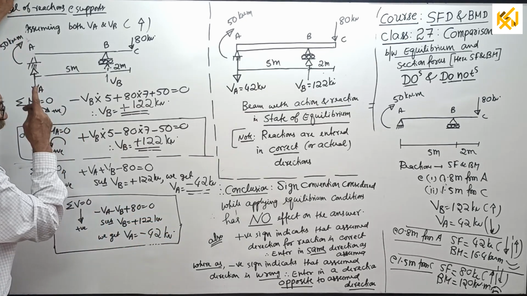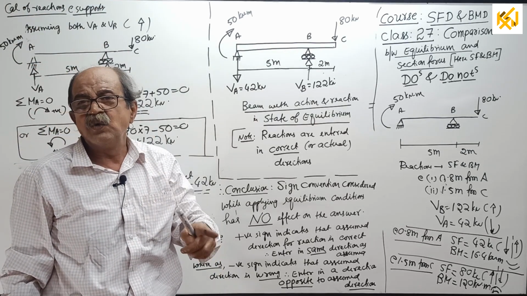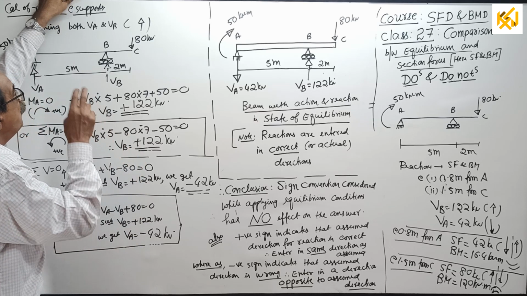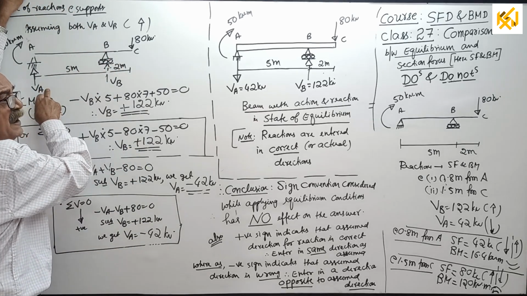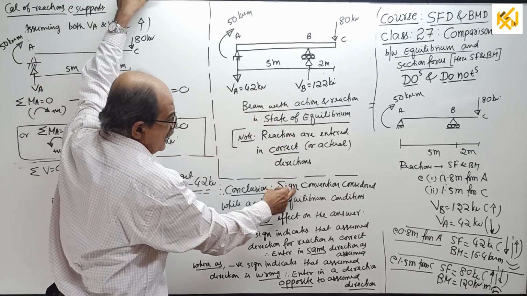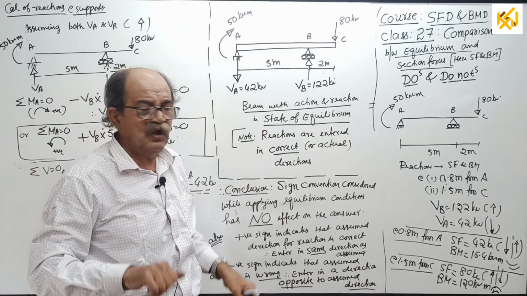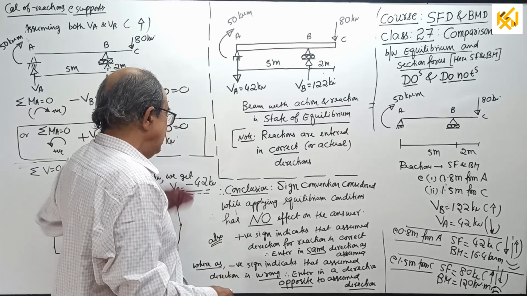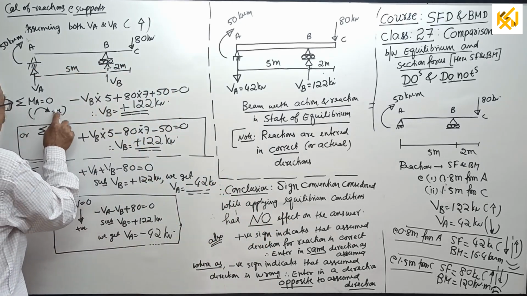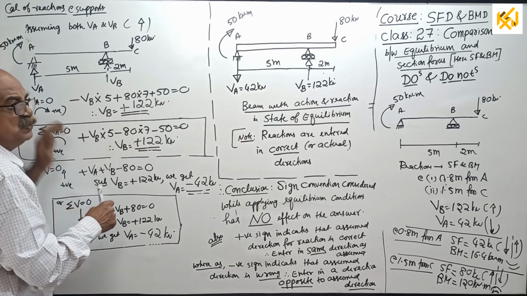That means irrespective of whether you take upward positive or downward positive, the result you are going to get is independent of the sign convention. It only depends on whether the direction considered or assumed by us is correct or not. So I wrote here, lastly, conclusion. Sign convention considered while applying equilibrium conditions has no effect on the answer. It has nothing to do with clockwise positive, anti-clockwise positive, upward positive, downward positive. This sign has no effect.